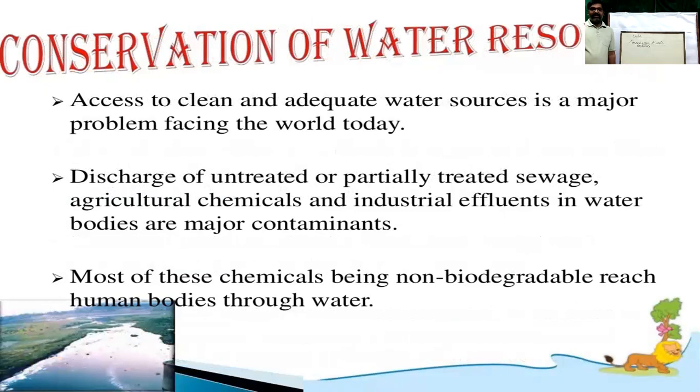Conservation of water resource. Access to clean, adequate water is a problem faced by the world today. Factory discharge, sewage discharge, industrial activity, activity of human beings: these are all causes of water pollution.